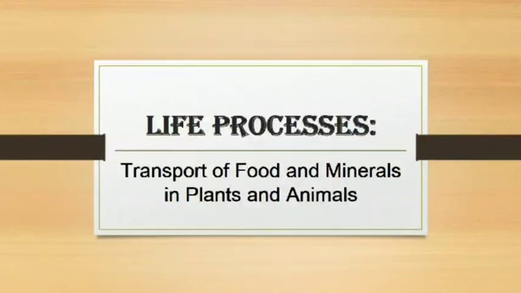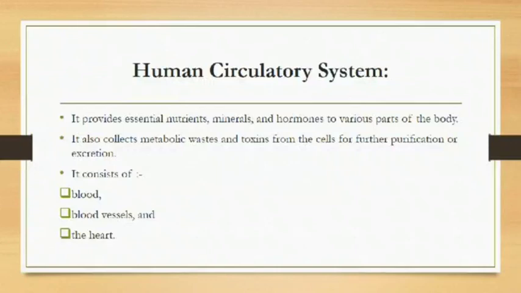In the previous session we discussed transportation system in plants. Today we will begin with transport of food and minerals in animals. You all know that multicellular organisms need proper transport system so that the essential things can be moved from one place to the other and the waste material can be removed from the body.